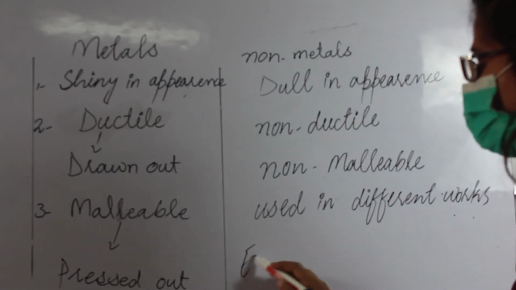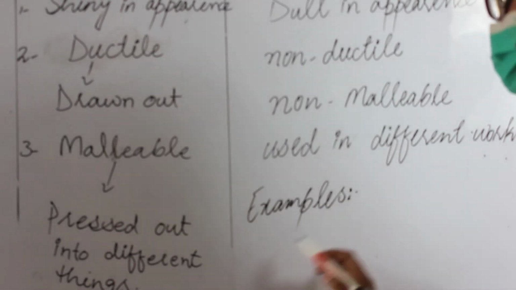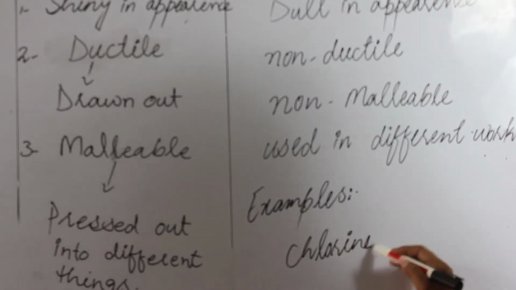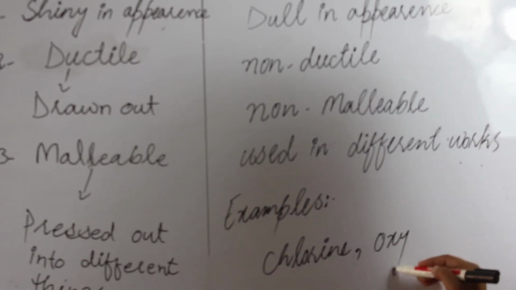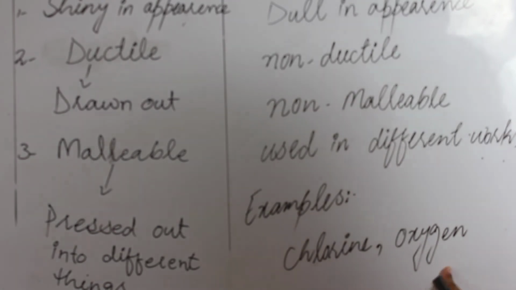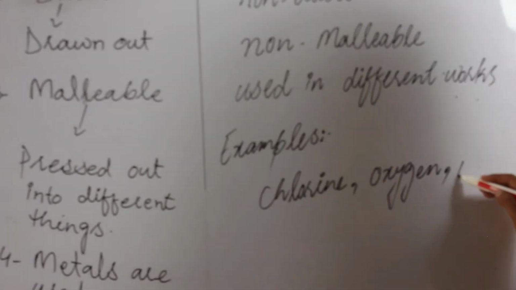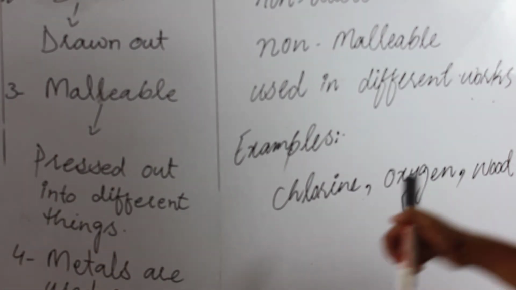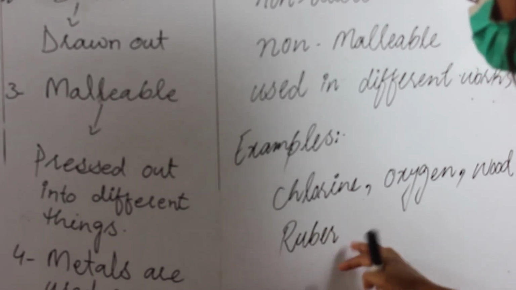And examples are: chlorine, which I have already told you we use to purify the water, oxygen that we use in breathing, wood used to make furniture and different building materials, and rubber is also used to make different things.